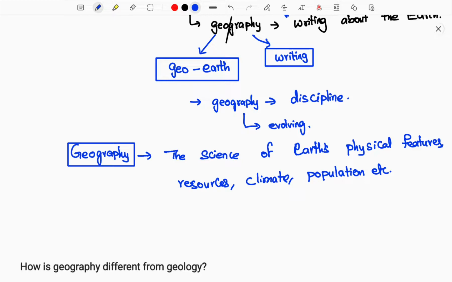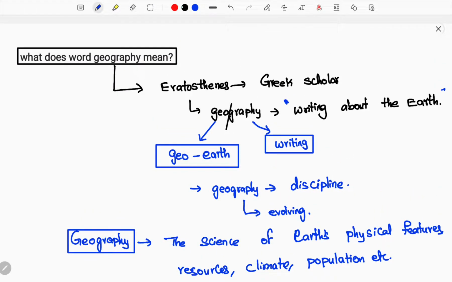And also one thing, remember guys, this definition and these facts will be more important whenever you are learning. If you see some books, it will be written in different formats. It will not be the same whenever you refer to different kinds of books and different authors. Even if you come across different types of definitions, you still stick to the best way. Your way of writing, your way of approaching, your way of definition may vary, but the content should not vary, which means physical features, resources, climate, populations, whatever content we explained here should not vary. That will educate you more, make your answers better and make your subject well enough.